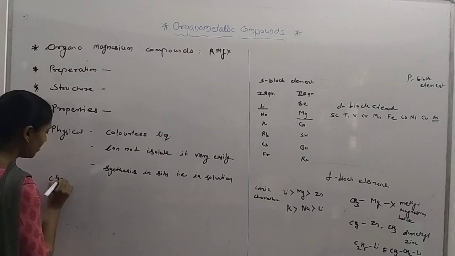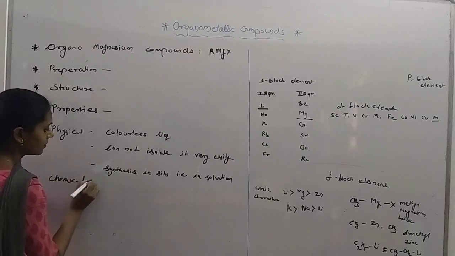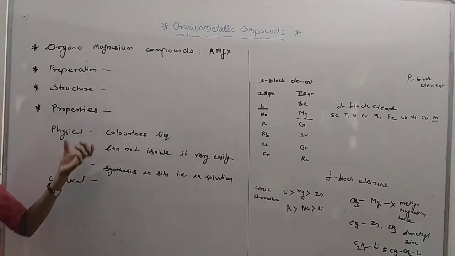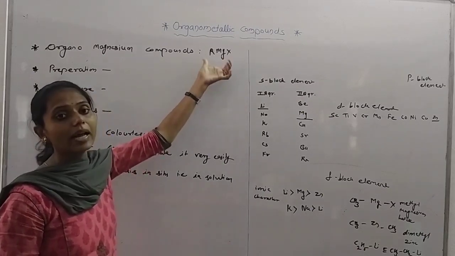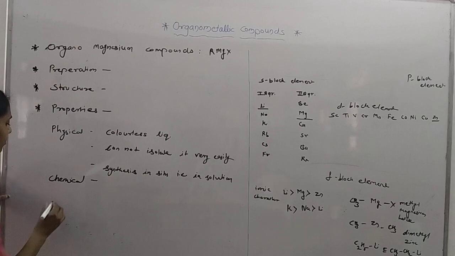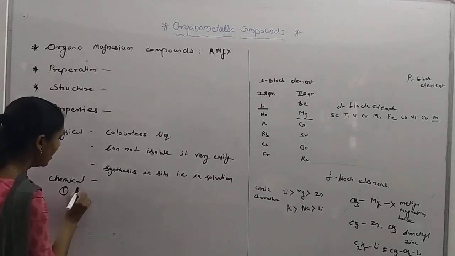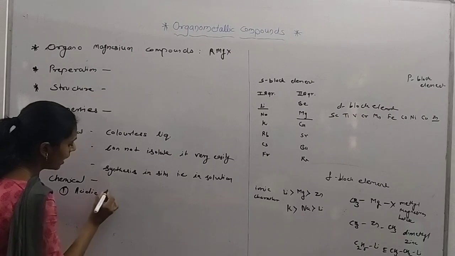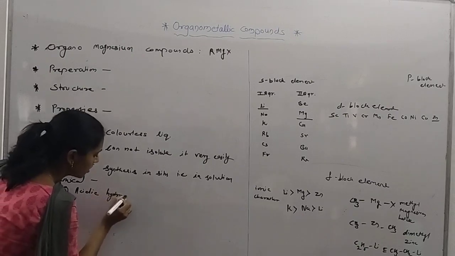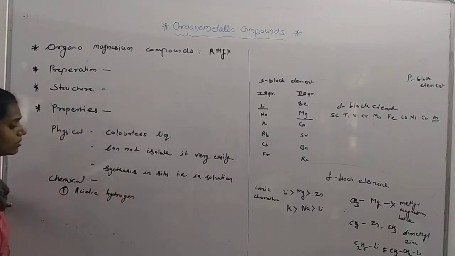So these are some of the physical properties. And what are the chemical properties? Chemical properties mean which compounds react with RMgX. First is acidic compounds.